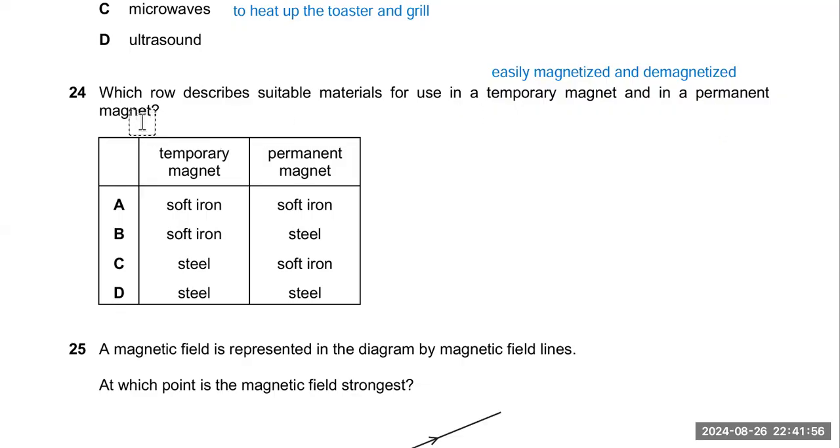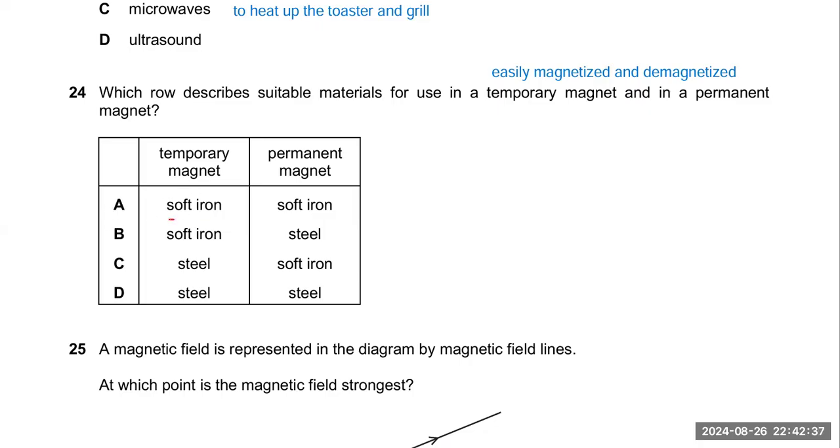So we mostly recommend soft iron for the use of temporary magnet, and steel is mostly used to make permanent magnet. When I start the lectures of all chapters, I will provide you a deep concept of the magnet, how we can magnetize, what the process is to magnetize the material, and what the process is to demagnetize the material. And when I start the P4 question answer, I will also give you detail of all these things.